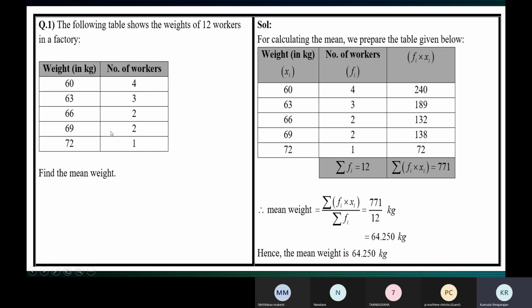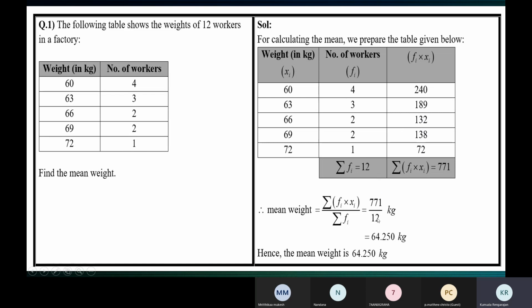Now we have to find the mean weight. Mean weight is equal to sigma fi xi divided by sigma fi.